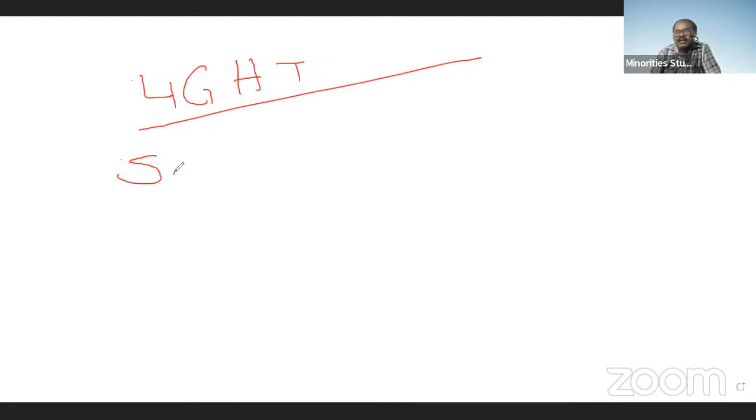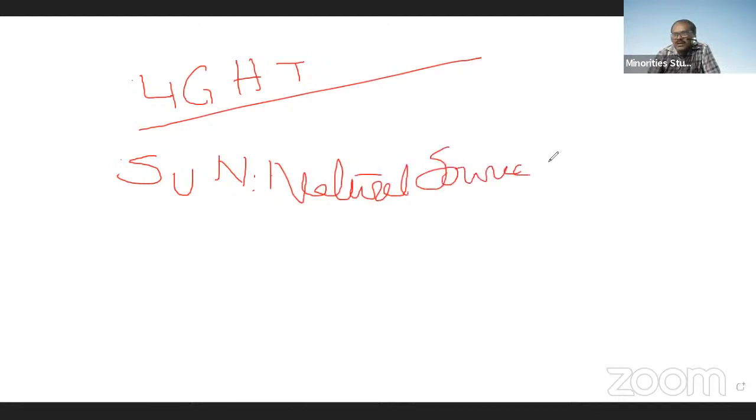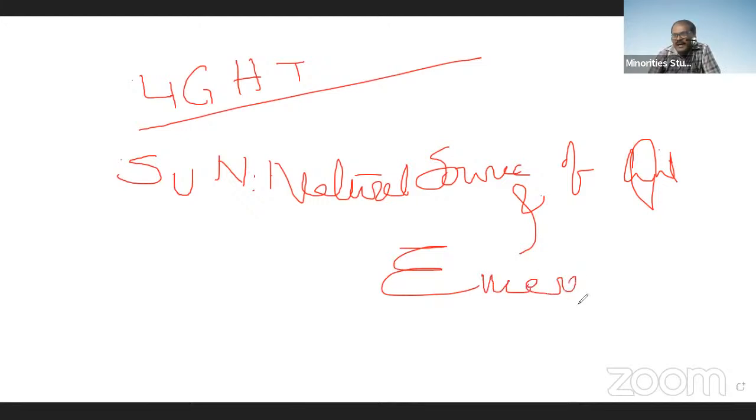Not only the natural source of light, but also the natural source of energy. At the same time, it is known as the natural source of light and natural source of energy.